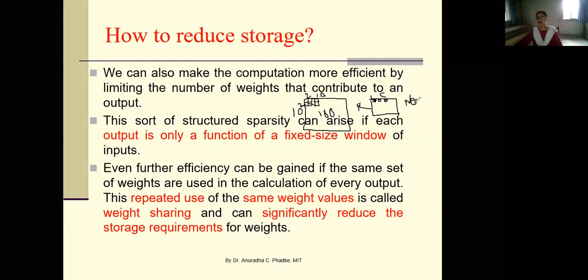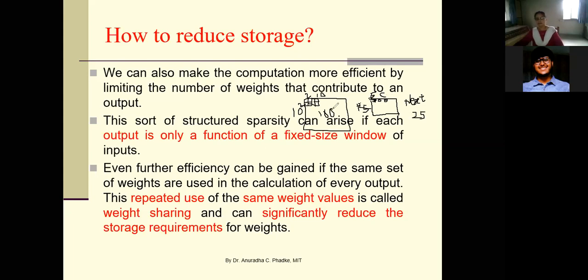Whether it is 5 by 5. Yes, your answer is correct. So here, every 2 by 2 area is mapped to one node, the next 2 by 2 to the next node. So if there are 10 columns, it will reduce to 5 columns, and these 10 rows will reduce to 5 rows. And totally, you have only 25 nodes in the second array.